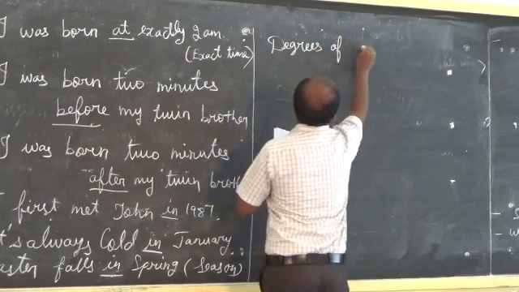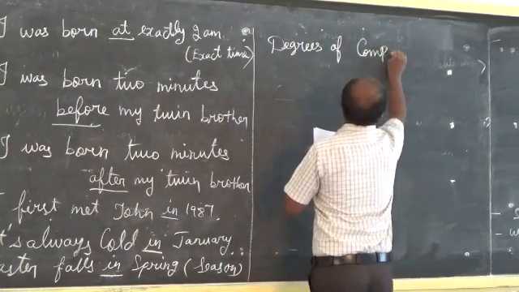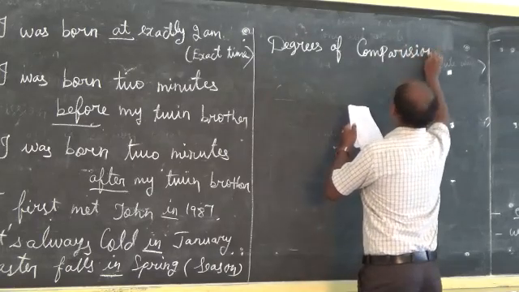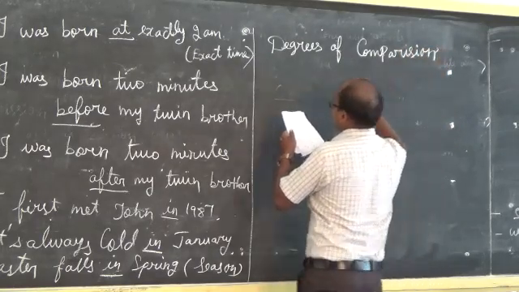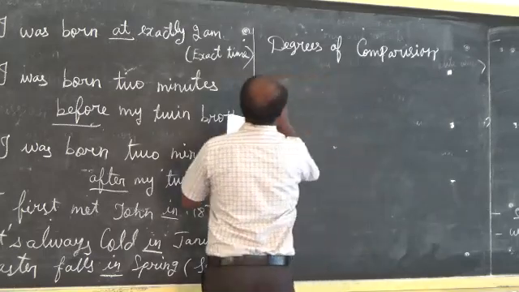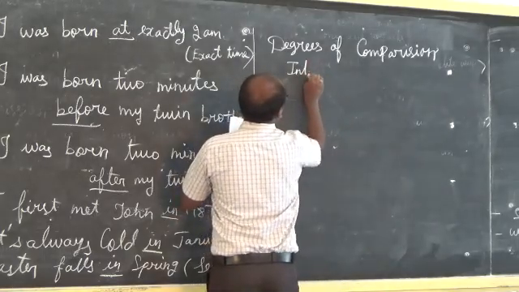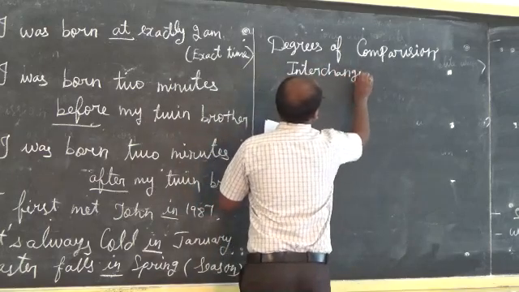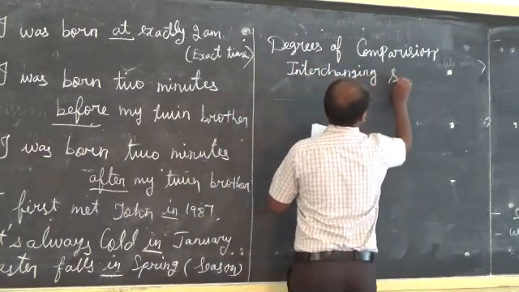Degrees of comparison. Compare two things. So, interchanging sentences.